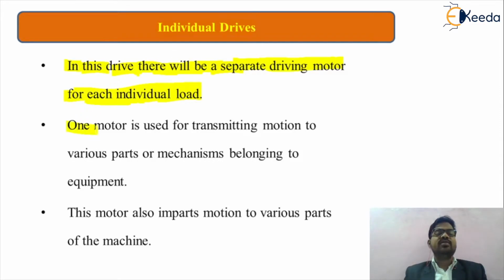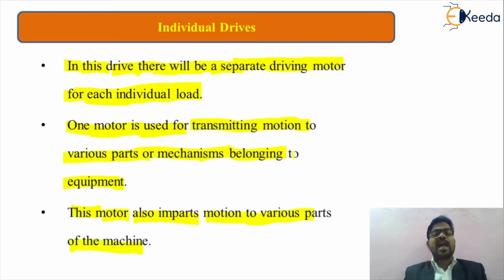In the second part, one motor is used for transmitting motion to the various parts or mechanisms belonging to the equipment. This motor also imparts motion to various parts of the machine.